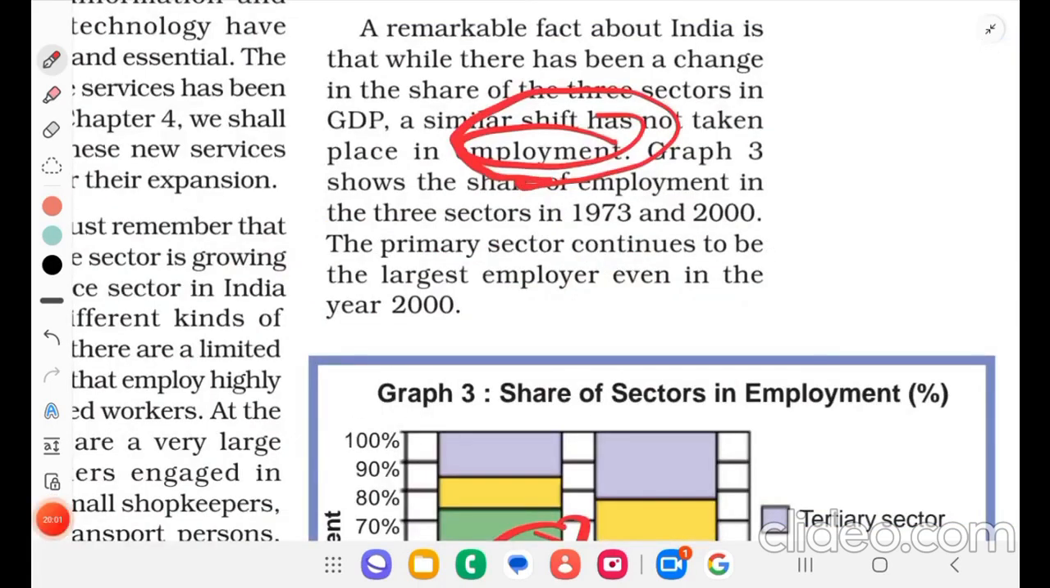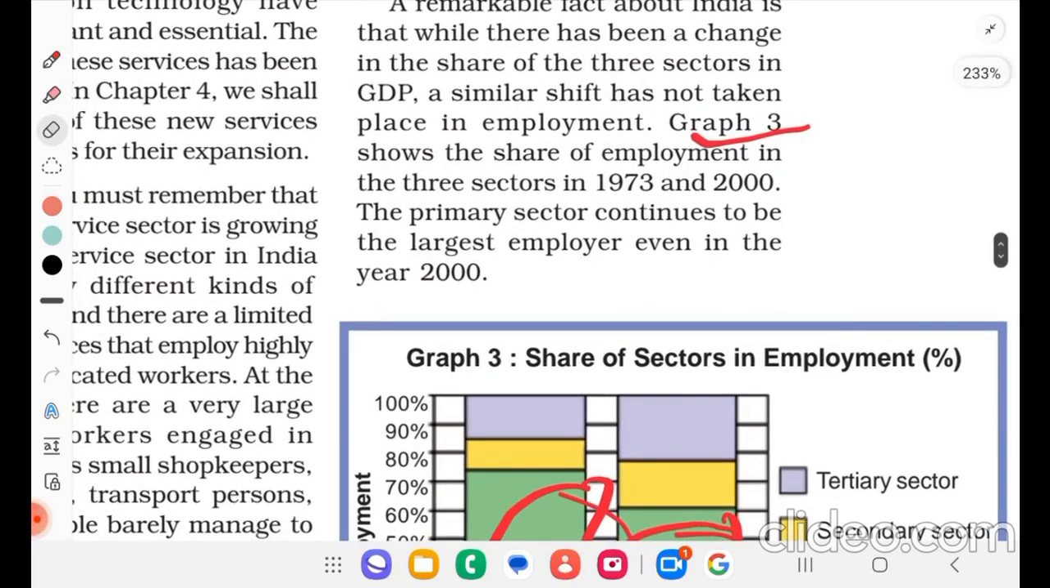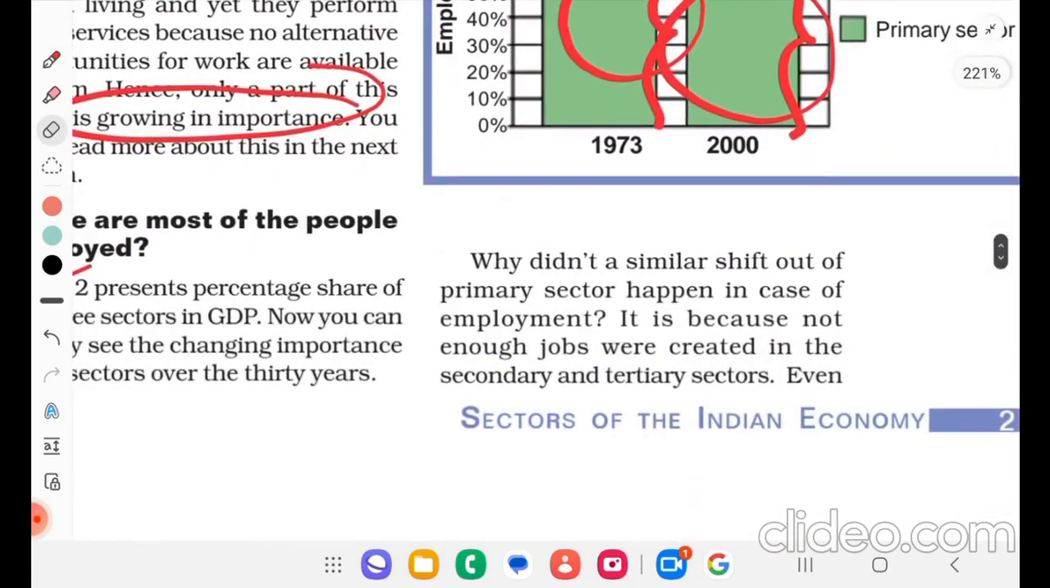Graph 3 shows the share of employment in the three sectors in 1973 and 2000. The primary sector continues to be the largest employer even in the year 2000. Why didn't a similar shift out of the primary sector happen in the case of employment? It is because not enough jobs were created in the secondary and tertiary sectors. That's the problem. That's why we have more employment even today in agriculture.